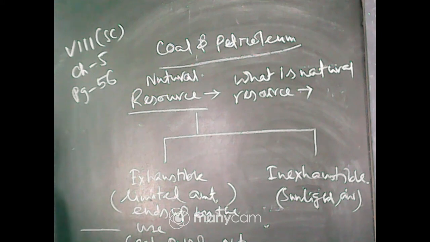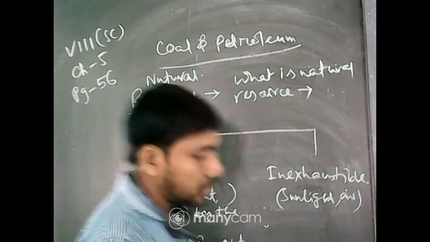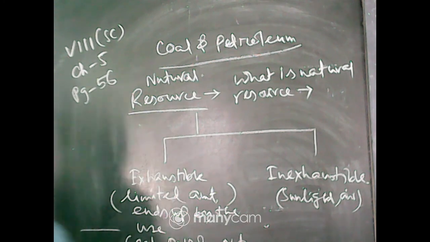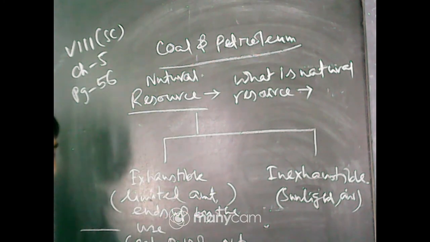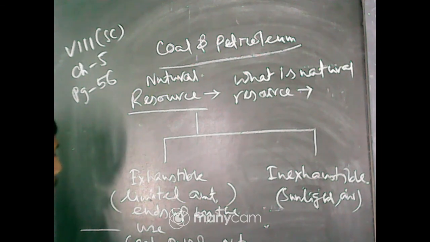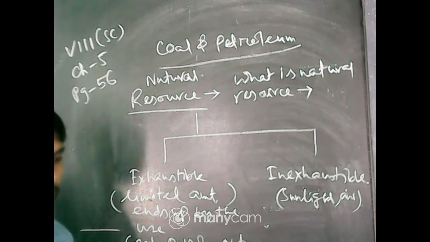The substances which are obtained from nature are called natural resources. For example, you will write sunlight, air, coal, petroleum, etc.